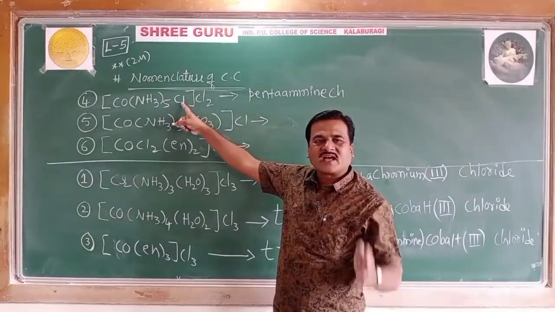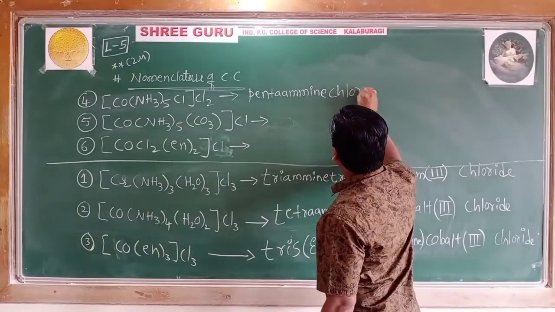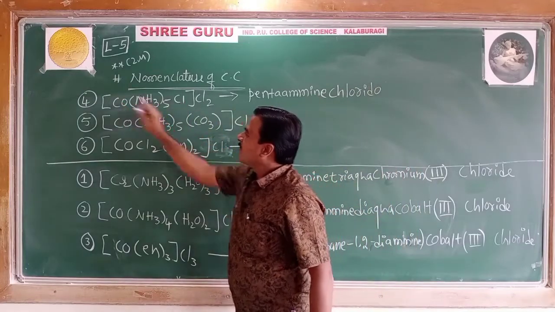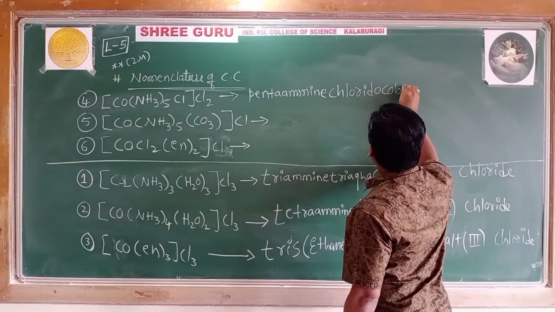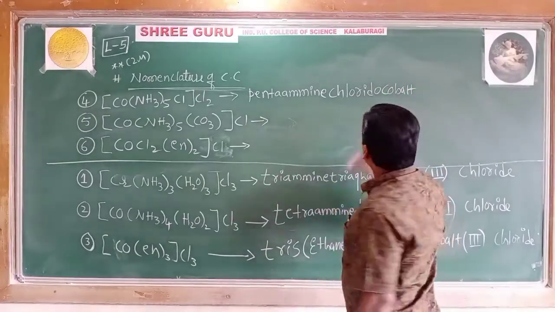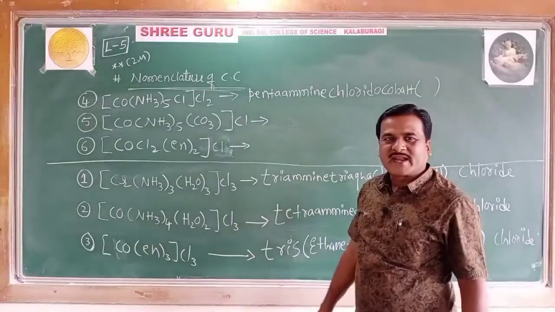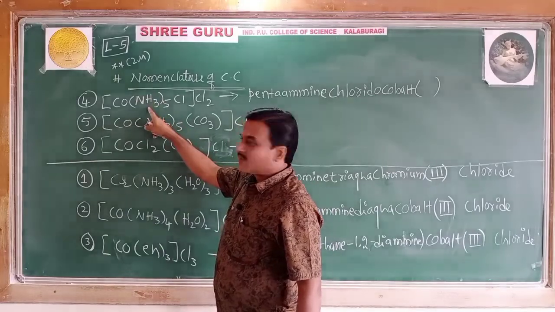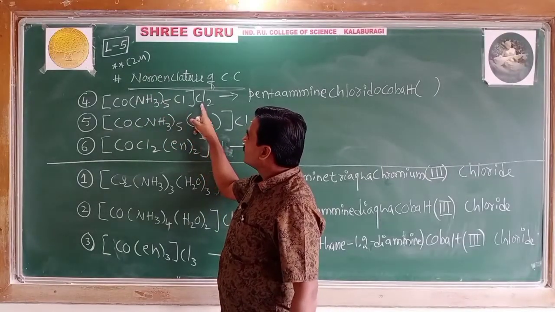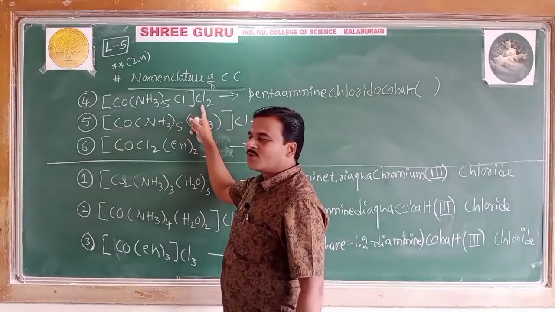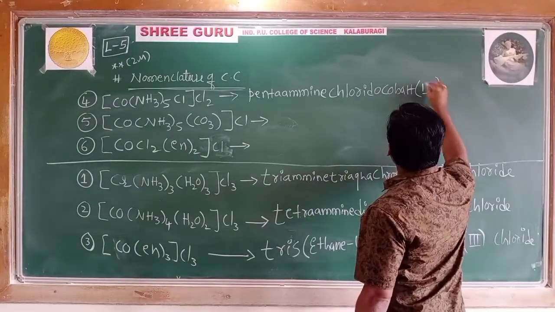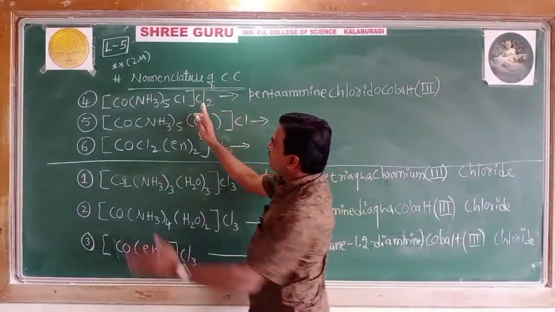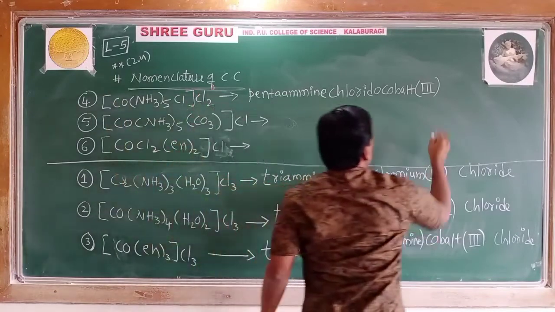Anionic ligands must be written ending with o: chlorido. Pentaamine, chlorido, cobalt with no gap. Its oxidation number in the bracket, in Roman numerals. So here X, neutral ligand plus 0, minus 1, minus 2 equals 0, X minus 3 equals 0, therefore X equals 3, and with a small gap, chloride, the anionic part.